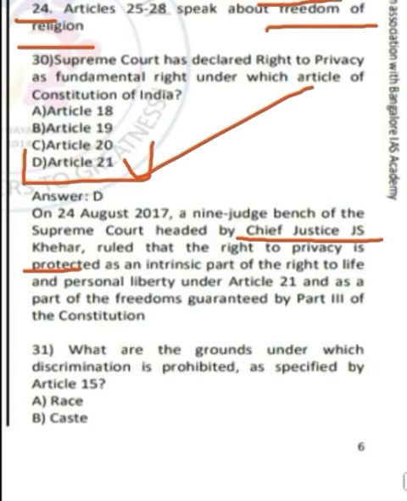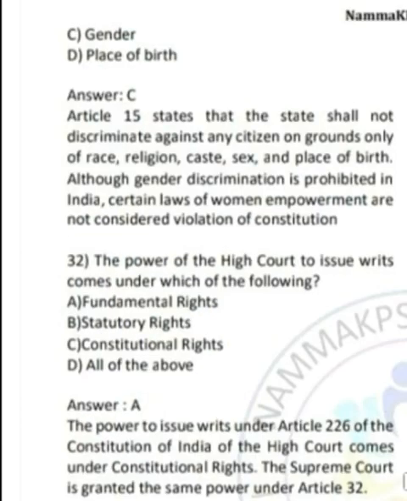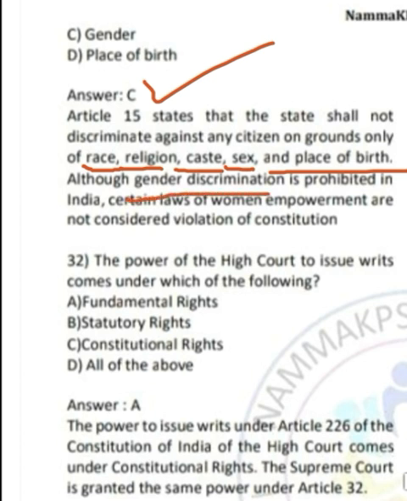Moving on to question number 31. Question number 31 says that what are the grounds under which discrimination is provided as specified by Article 15? Options are option A, race, option B, caste, option C, gender, and option D, place of birth. So the correct answer is option C, gender. So Article 15 says that there must be no discrimination based on grounds of race, religion, caste, sex, or place of birth. So although gender discrimination is prohibited in India, certain laws of women empowerment are not considered as violation of fundamental rights of Indian Constitution.